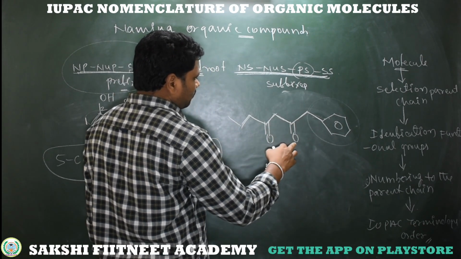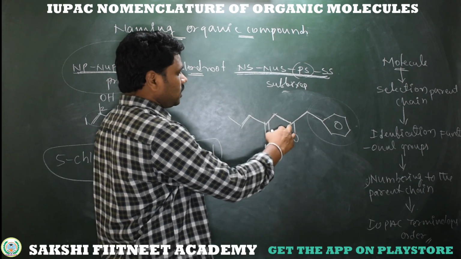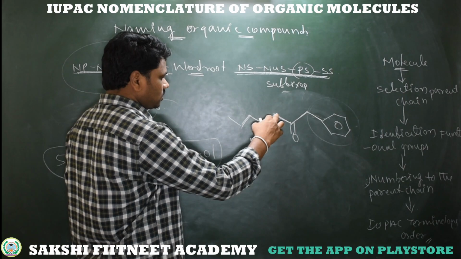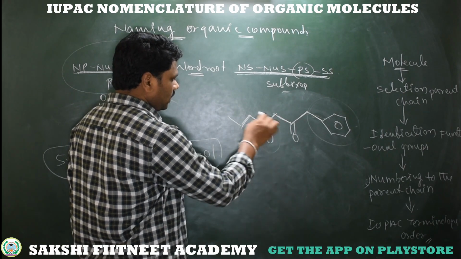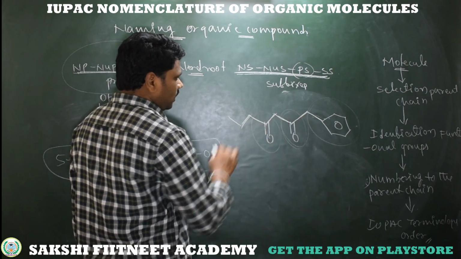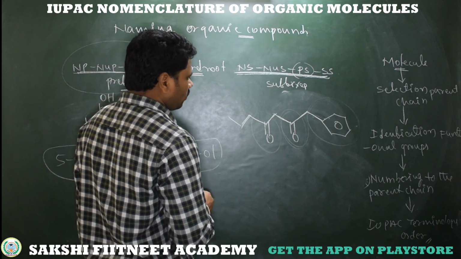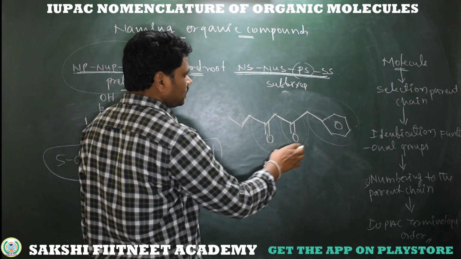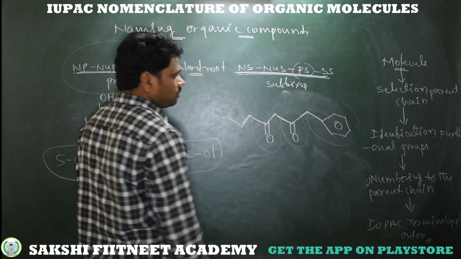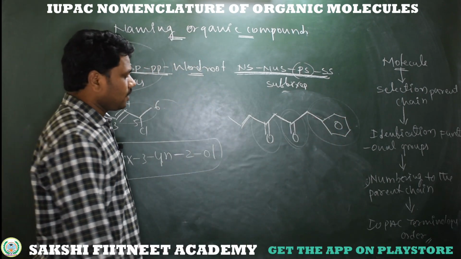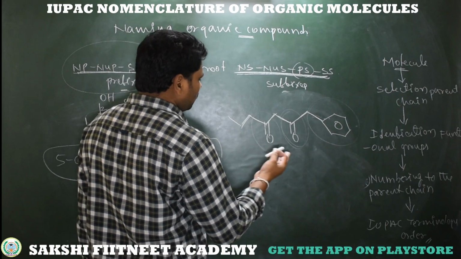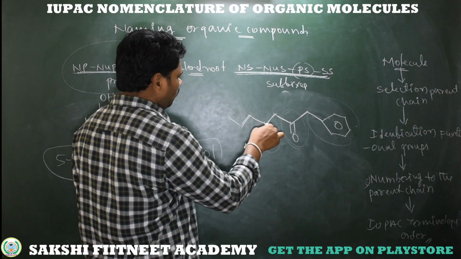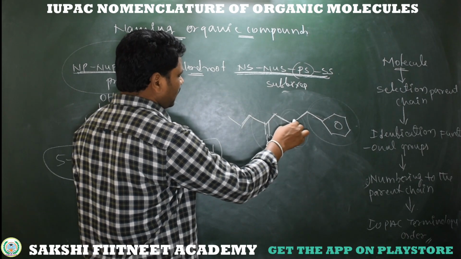Now at this carbon we have a ketone, CH2, C double bond O, CH2. Here we have one ketone group, and here we have another ketone group. Coming to the priority order, there are no other functional groups, only ketones. Along with this, we have the phenyl substituent.